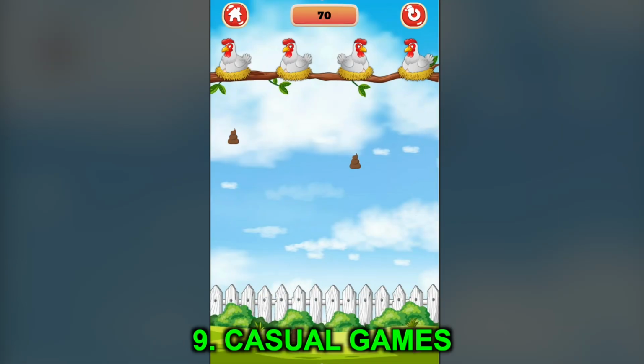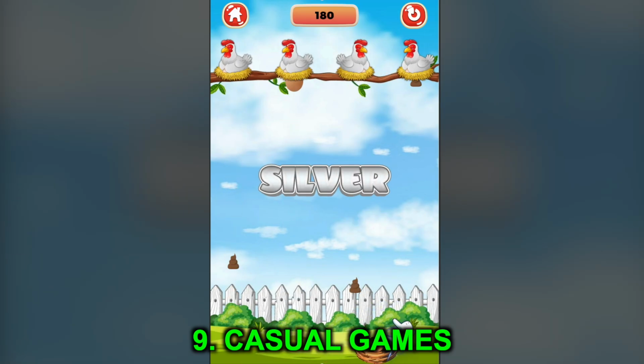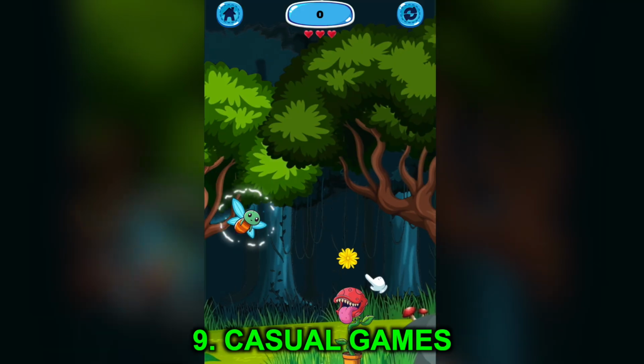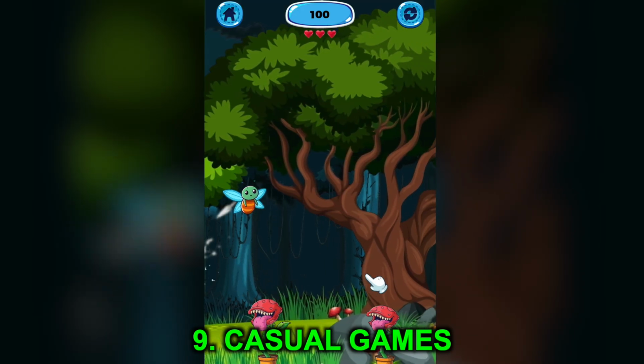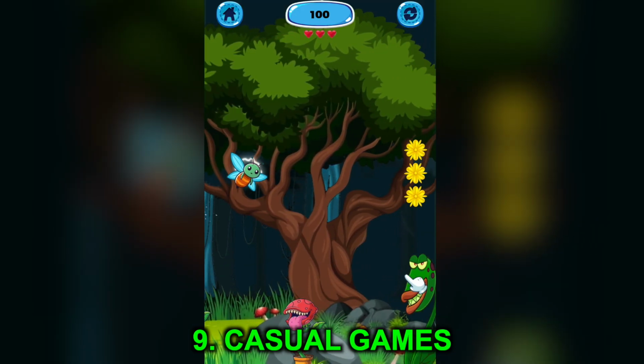Number 9 is casual games. Casual games are widely popular because of their simple mechanics while still being fun and enjoyable. Casual games may have many styles and unique gameplay, such as this game Catching Ants or this game Flappy Bird.